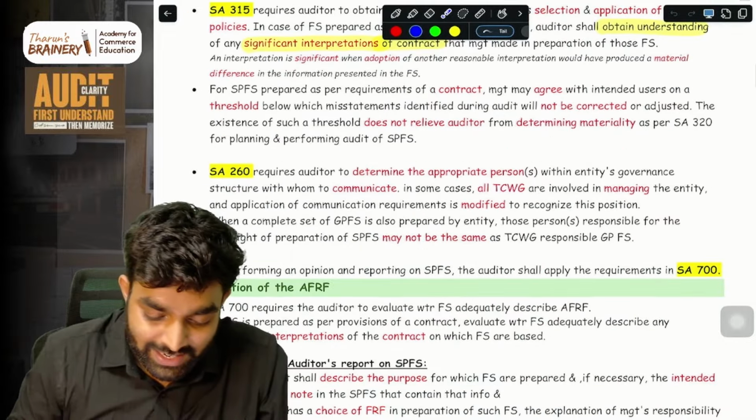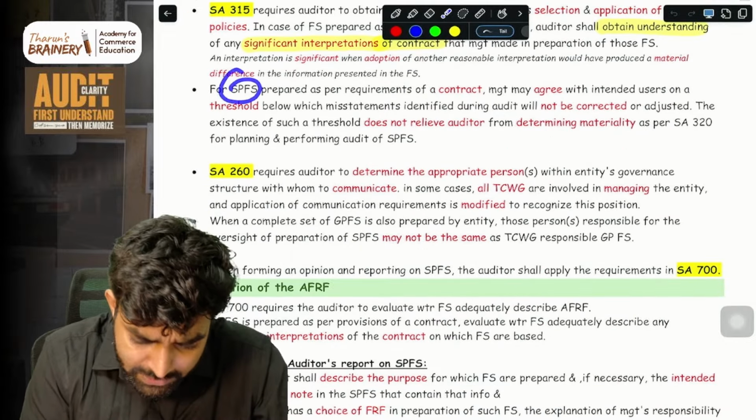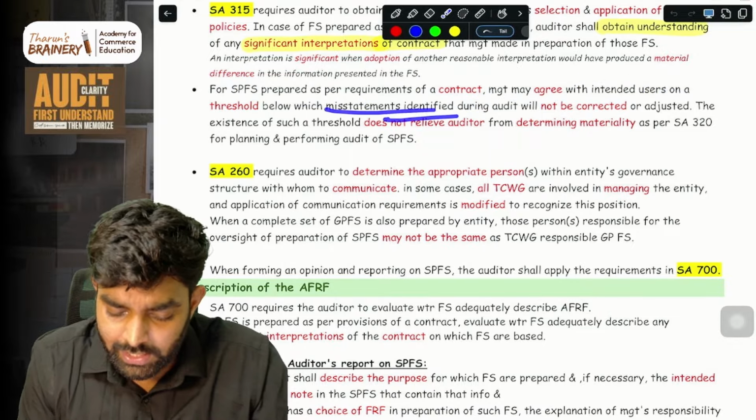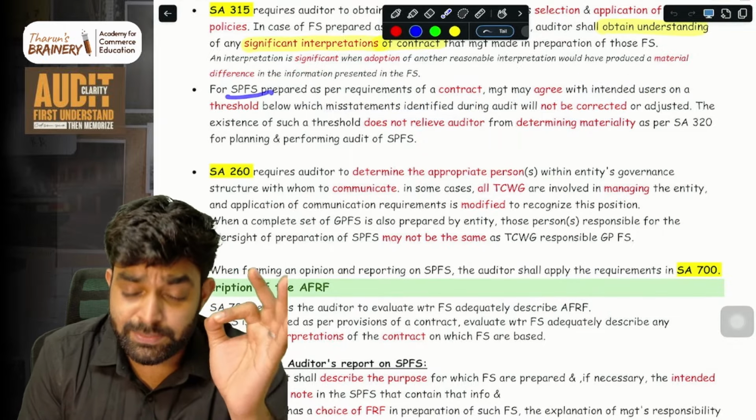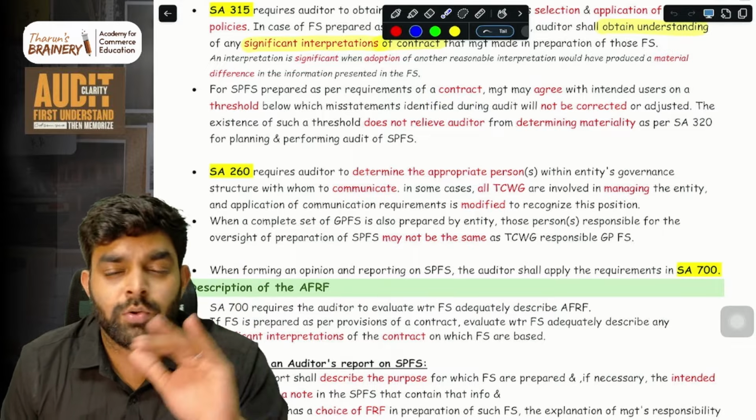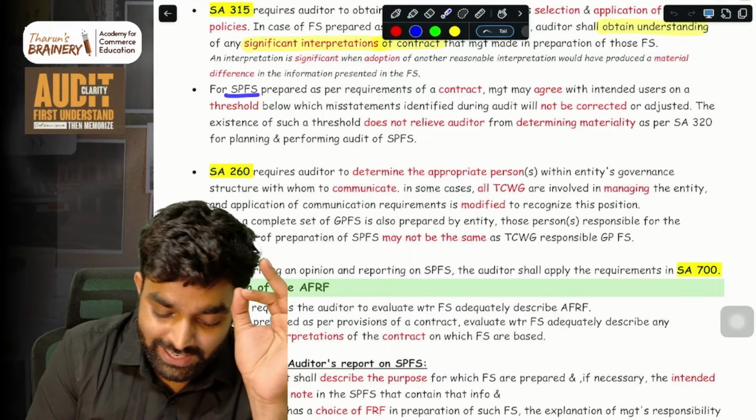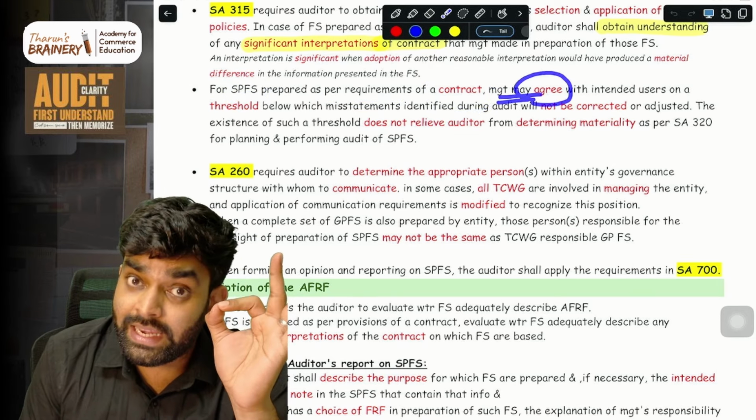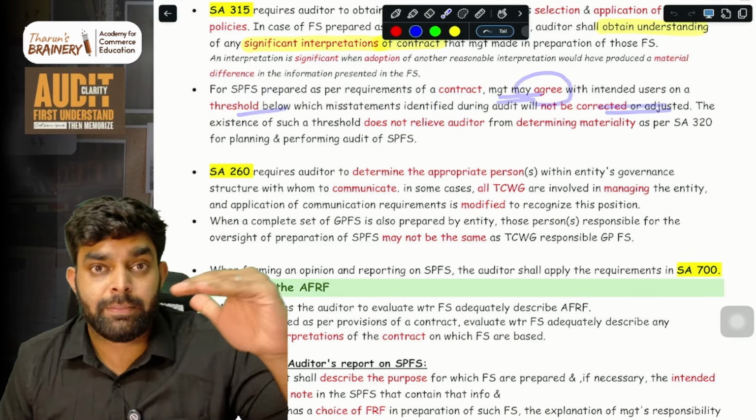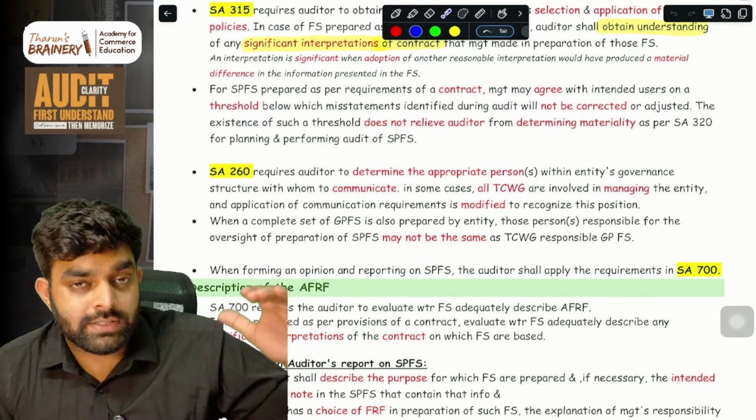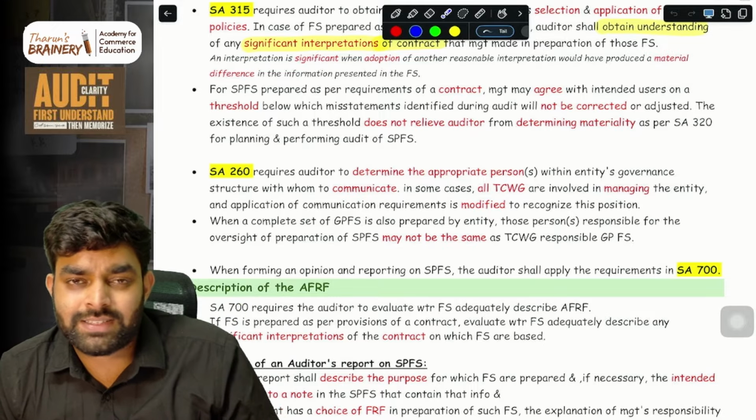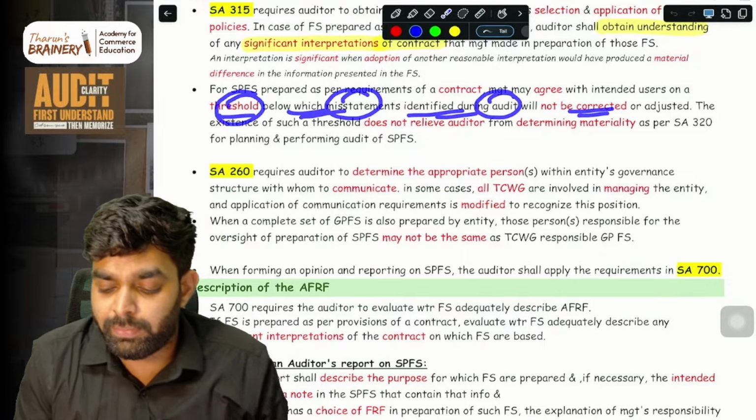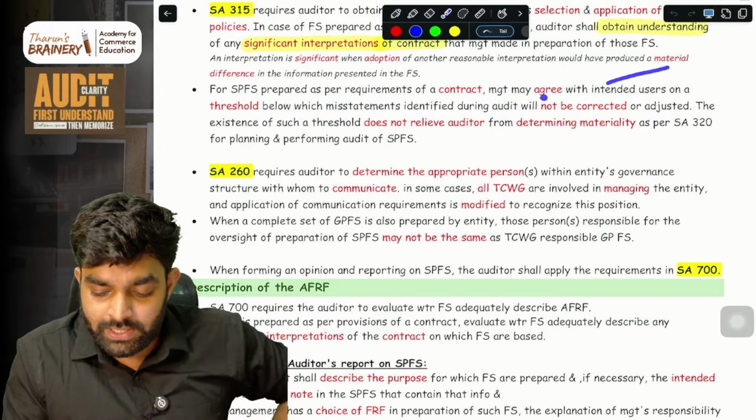Done. Then, SPFS prepared as per the requirements of a contract may have a threshold agreed with the intended users. I'll do everything line by line so it is easy for you. For SPFS prepared as per the requirements of a contract, management may agree with the intended users that they'll set a level. Management will say to the intended users, bro, this is a level. All misstatements below this level, please don't consider as significant. They'll set a threshold below which misstatements identified during the audit will not be corrected or adjusted. They'll agree this with the intended users.